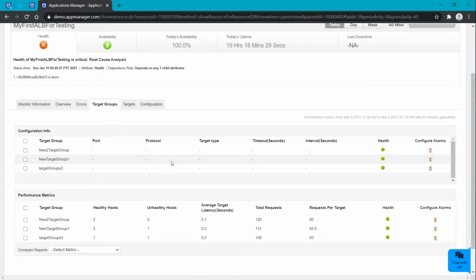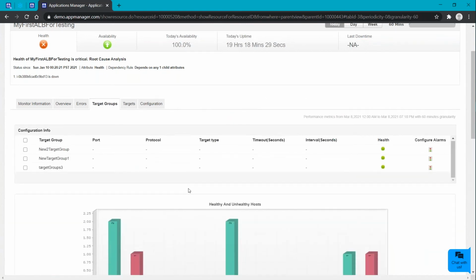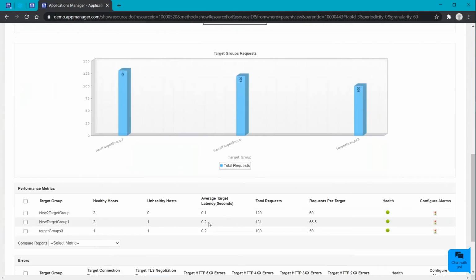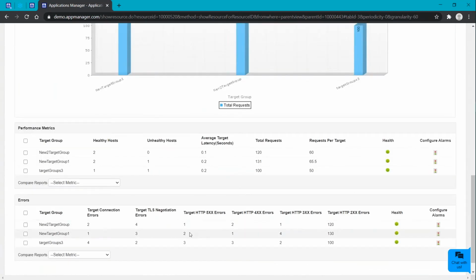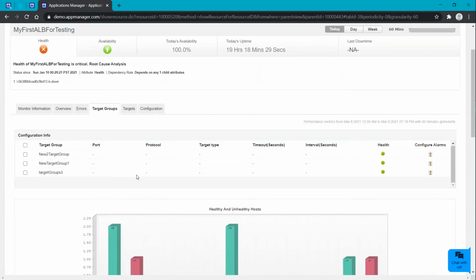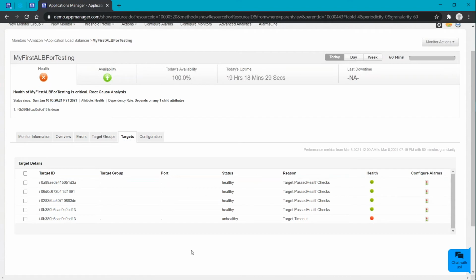Under the target group, for the particular target, you can compare the attributes like if it's healthy or unhealthy. Not just that, we will also be able to compare it with the HTTP error codes here. This tab exclusively shows you the details related to your target, and if its health is down, then you can get to know about its reason.